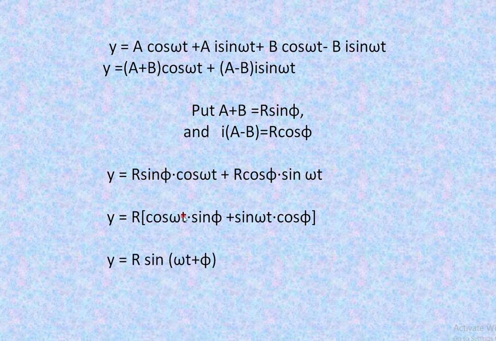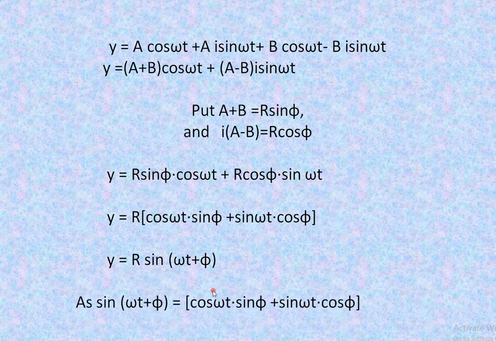But what is the value of cos omega t sin phi plus sin omega t cos phi? It is sine of omega t plus phi. Therefore, y is equal to r into sine of omega t plus phi, as the formula of sine of omega t plus phi is cos omega t sin phi plus sin omega t cos phi.